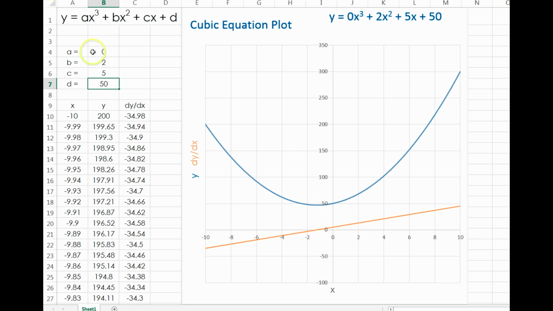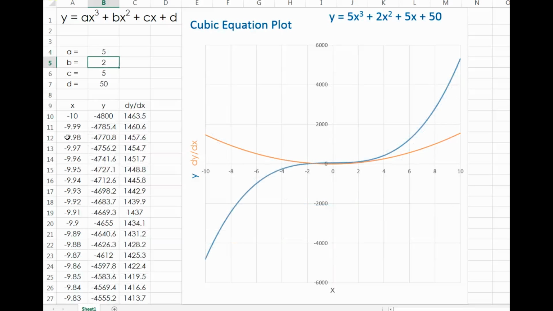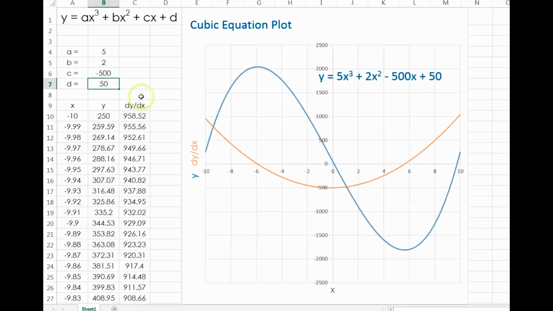But once we have a cubic term, and let's make the c be such that it gives it a lot of shape. And now you can see the derivative crosses the x-axis, has a value of 0 in 2 places. One where there's a maximum. At the maximum, the slope is 0. At the minimum, the slope is 0.